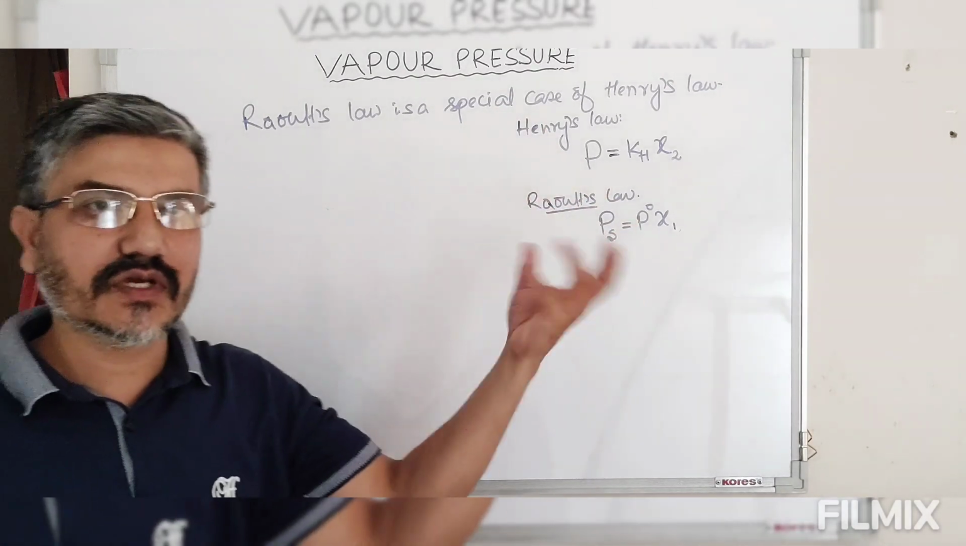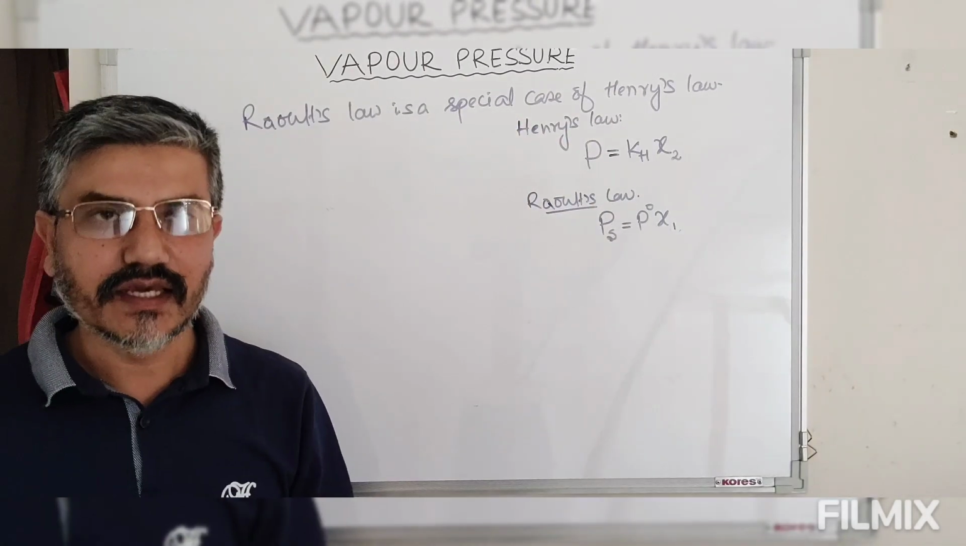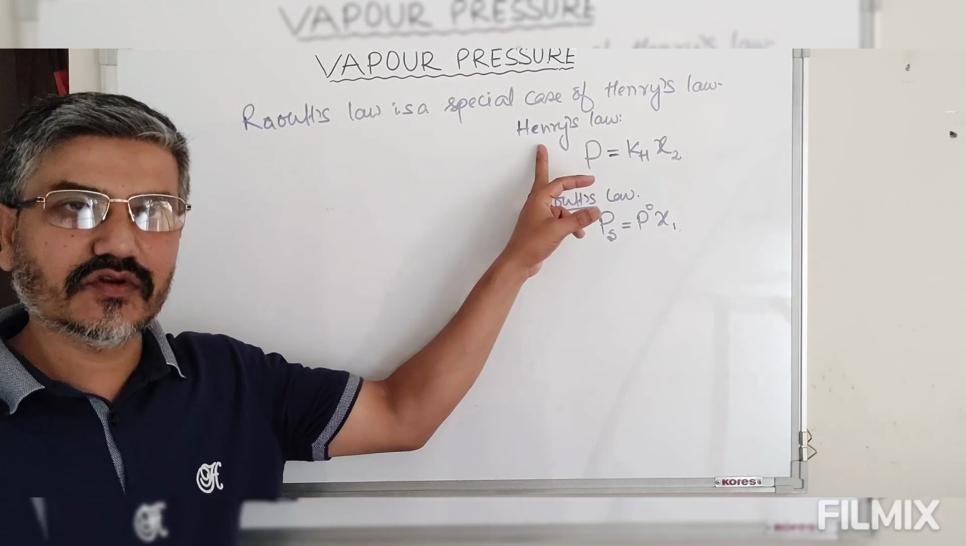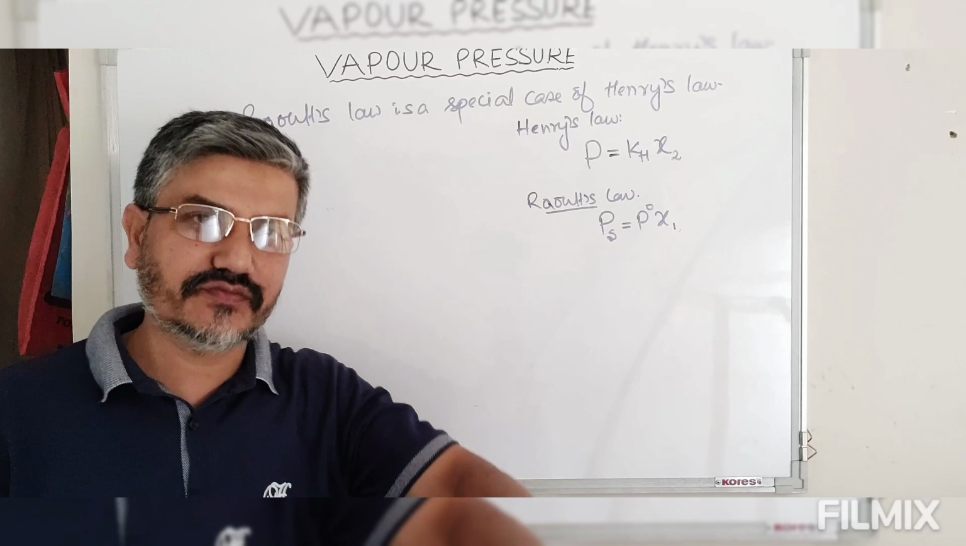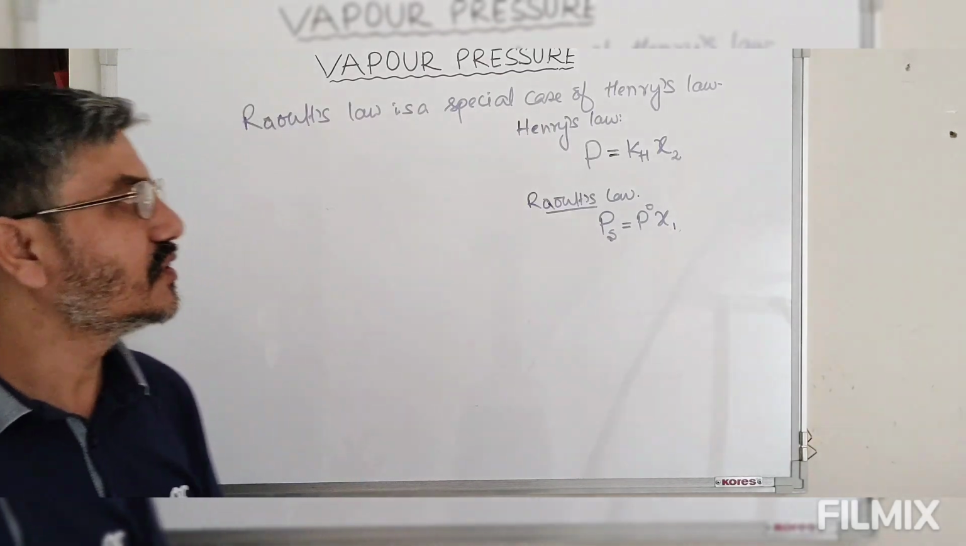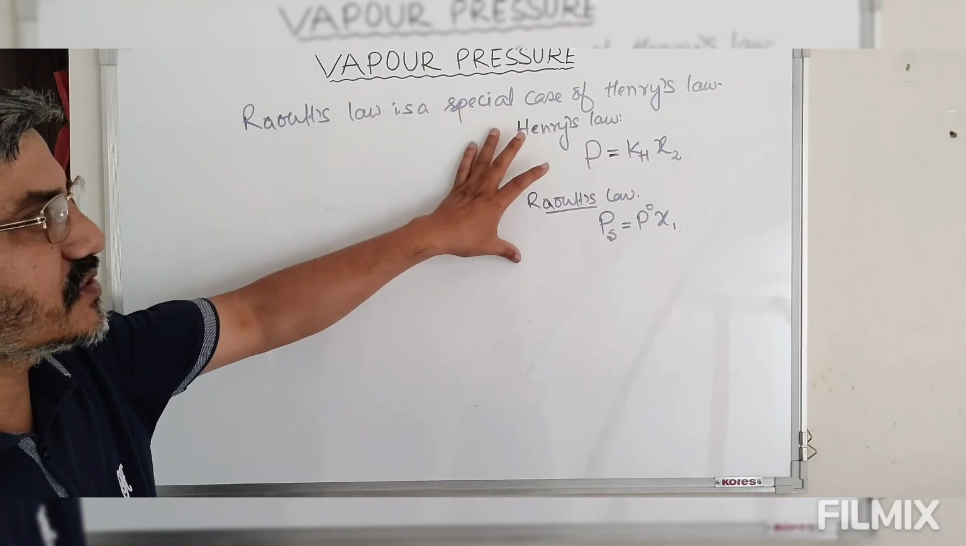But if I say one of the components is following Raoult's law, then the other component has to follow Henry's law, that is not correct. If one component follows Henry's law, then the other component should particularly follow Raoult's law. But the reverse cannot be said to be true. So this is the reason why we are saying that Raoult's law is always a special case of Henry's law,